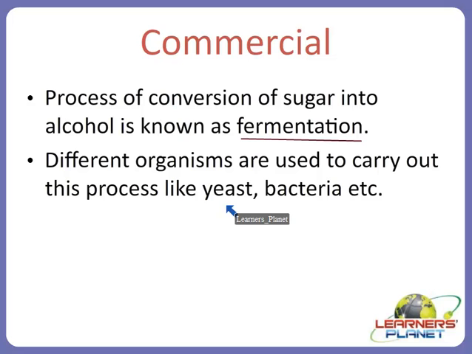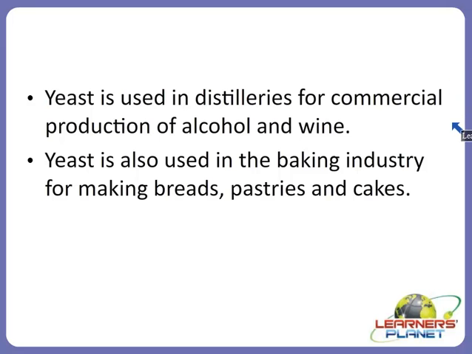But what we are studying right now is the use of such organisms. So now let us understand how the fermentation process shown by yeast or bacteria is useful to us. The very first important use could be the production of alcohol and wine.